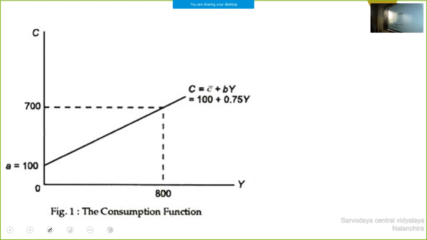Then consumption function, graphical representation of consumption curve. Consumption curve starts from the y-axis. You can prepare an imaginary schedule and diagram and send it through our WhatsApp group. This is your homework. Okay, thank you.